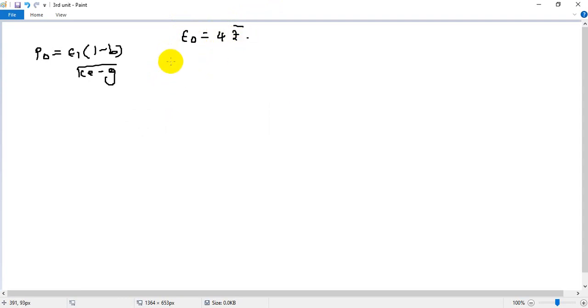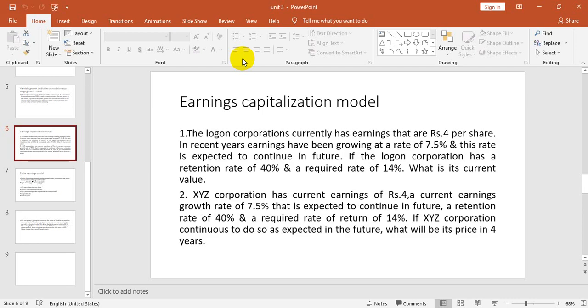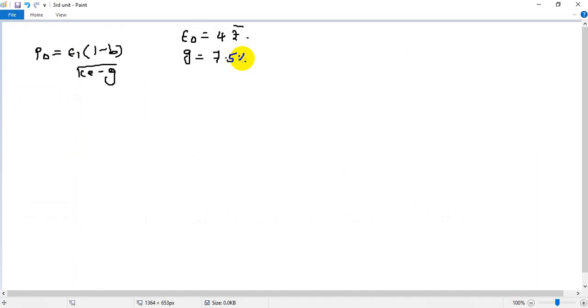Now, in recent years, earnings have been growing at a rate of 7.5%. So G is nothing but 7.5%. This rate is expected to continue in future. If Logan Corporation has a retention rate of 40% and a required rate of 14%, so the retention rate B has been given as 40%.